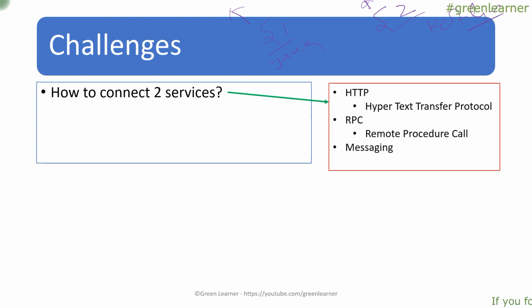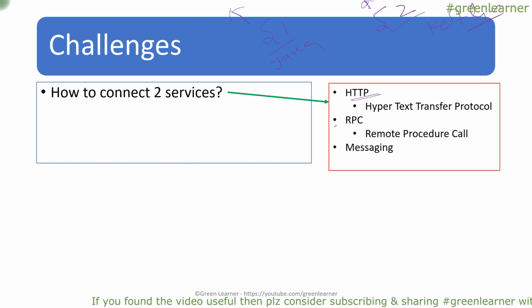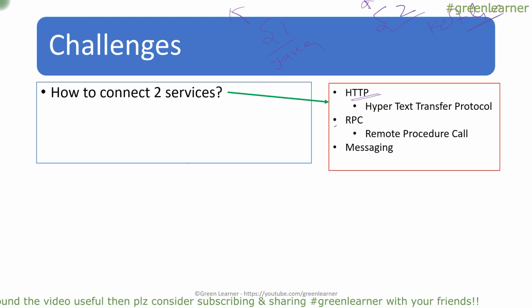There are three prominent methods that we can use to connect. The first one is HTTP, which stands for Hypertext Transfer Protocol. Then we have RPC, Remote Procedure Call, and the third one is the messaging way to connect two services. Now we know there are these many methods that we can use to connect.